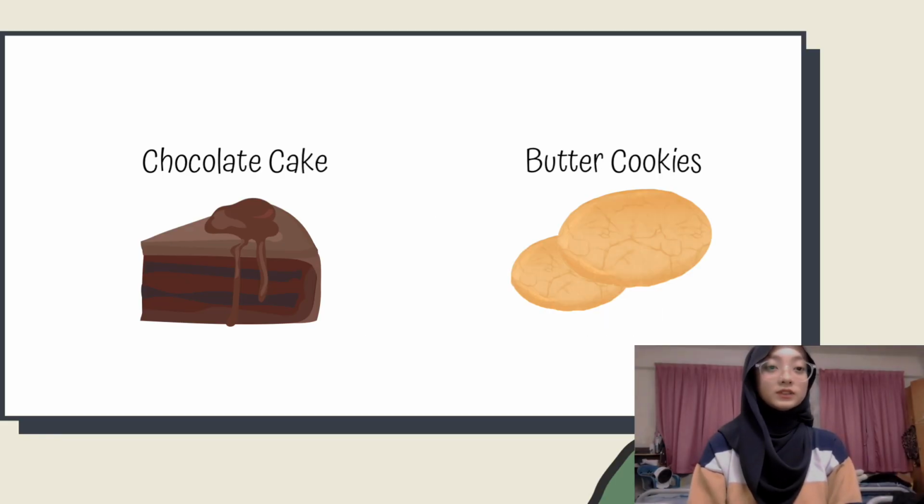First, I would like to share details on our production. Our products are chocolate cake and butter cookies. The selling price is 40 ringgit per unit for the cake, and for the butter cookies it is 25 ringgit per box.